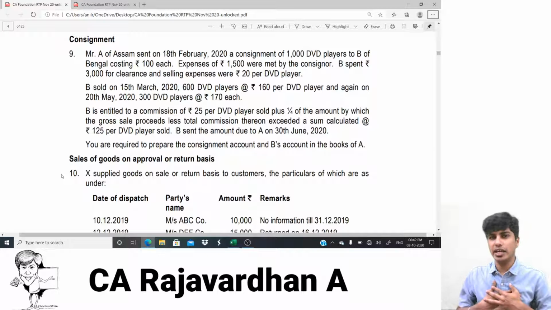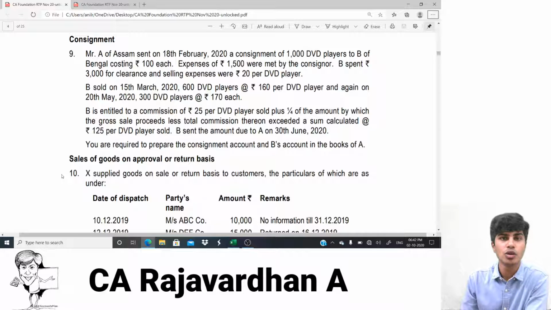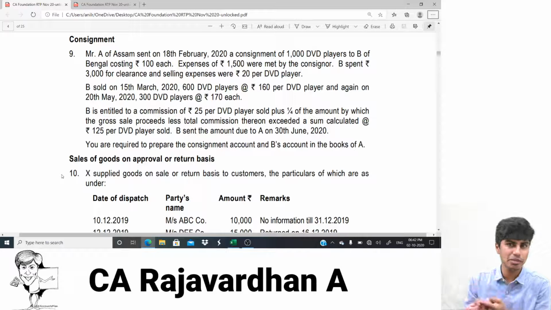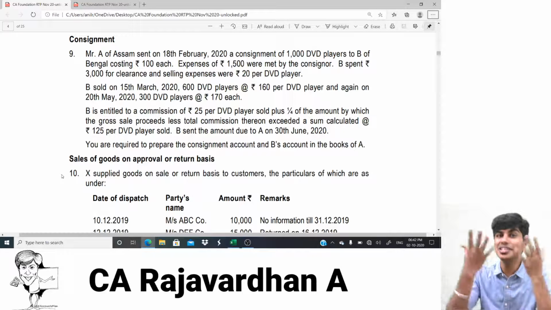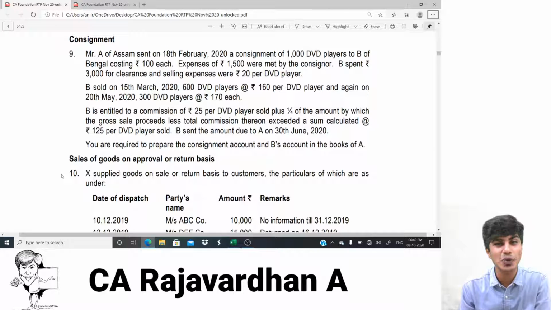If I were receiving the cash, I would have done cash to consignment. But who is selling the goods? My consignee. Who would have received the money? My consignee, because he is my agent. If I could sell the goods myself and receive the cash, why would I appoint an agent? Just because I can't reach out to every customer, I have appointed the agent. So my agent sells on my behalf and collects the money on my behalf. So the consignee has collected my money, and I would have to collect it from the consignee. So it is my asset now. Asset is increasing, so I would write consignee account debit to consignment.